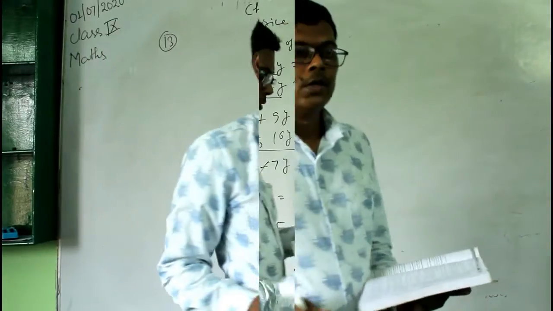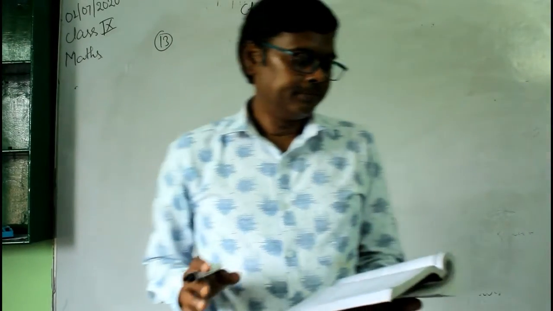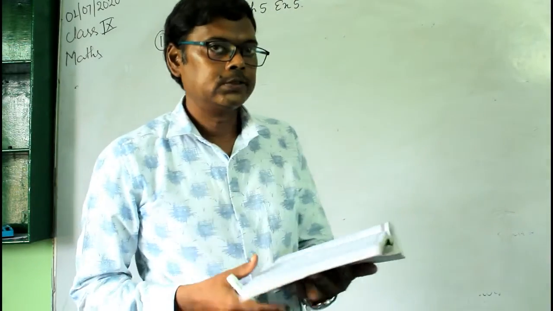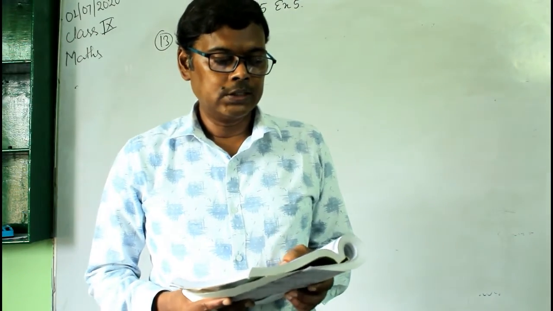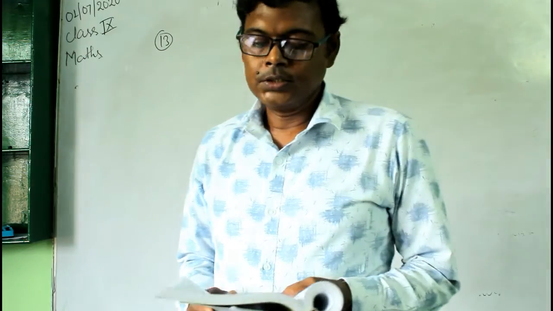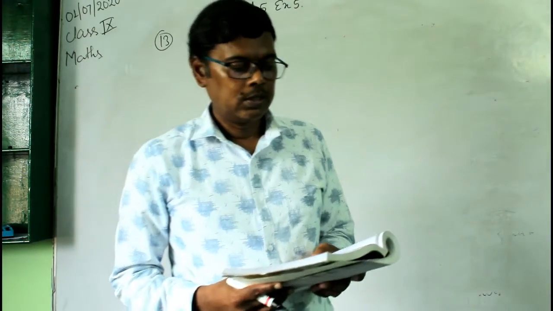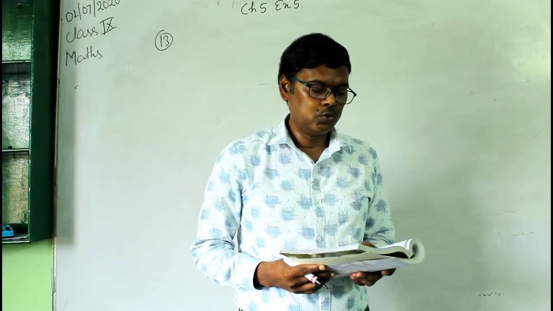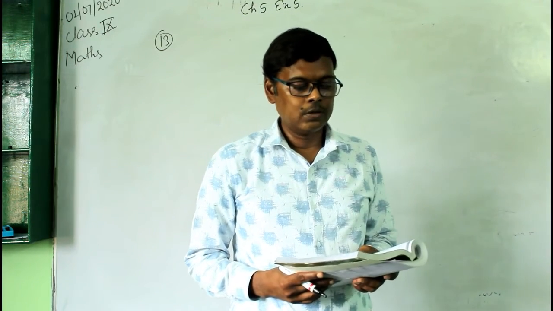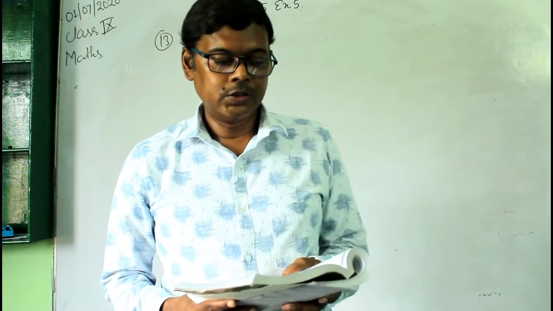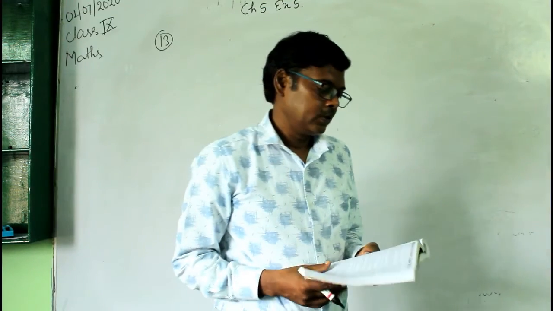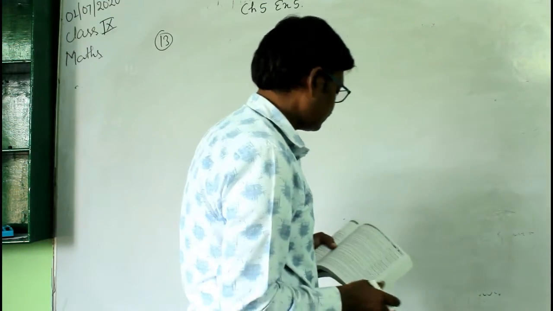Okay. So question number 13. A man travels a distance in 3 hours with a uniform velocity. If the distance be 2 km more and his velocity be 2 km less per hour, then he will take 1 hour more to travel the new distance. Find the uniform velocity of the man. Okay, this is question number 13.